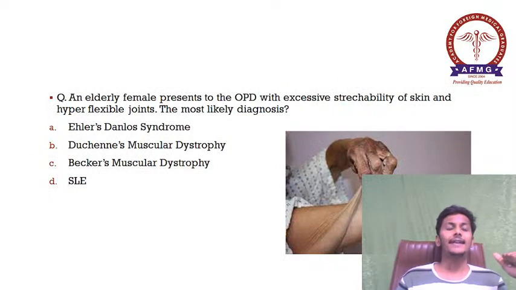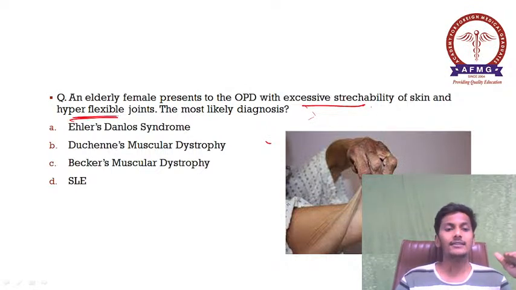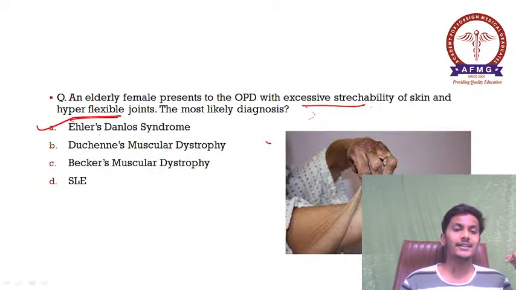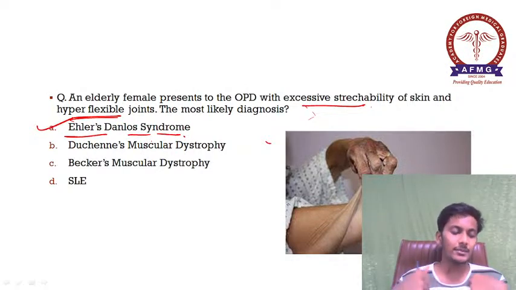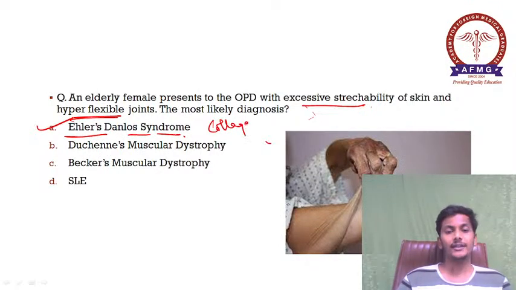Next question. An elderly female presents to the OPD with excessive stretchability of skin and hyper flexible joints. The most likely diagnosis is, options are A, Ehlers-Danlos syndrome, option B, Duchenne's muscular dystrophy, option C, Becker's muscular dystrophy, option D, SLE. Please remember the answer over here is your congenital disease, Ehlers-Danlos syndrome. There is excessive stretchability of skin and hyper flexible joints also. It is a collagen defect.